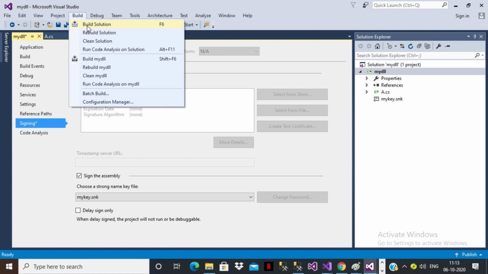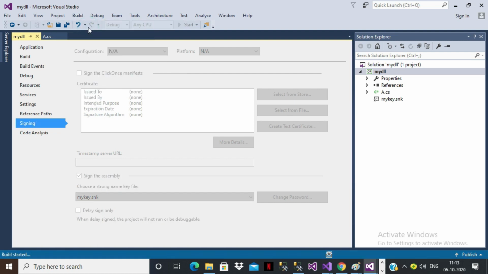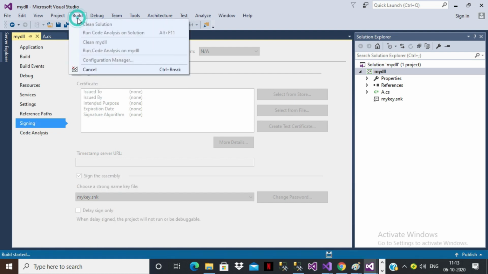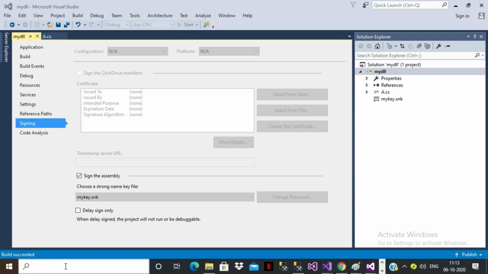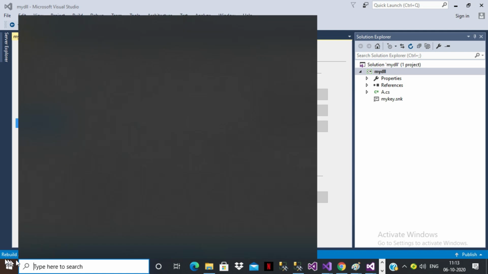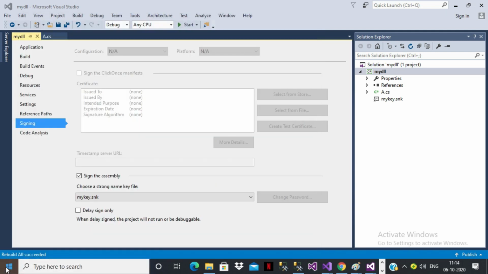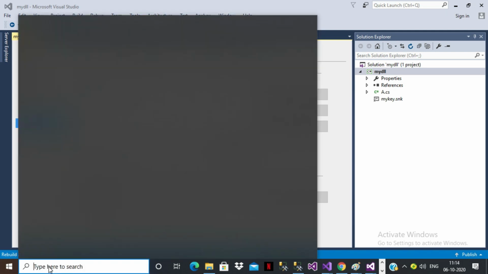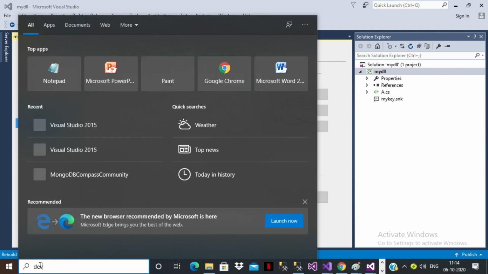Next, build the solution. Eligible to register. Is it clear? Now here you can see build succeeded. Very good. So rebuild the solution. Very good. Now I will try to open my developer command prompt. My requirement is to register this DLL file in the GAC. Not yet registered, got the permission to register. So here you can go to your Visual Studio developer command prompt. Here you can type developer command prompt for VS 2015.